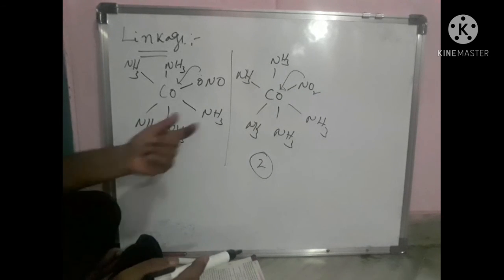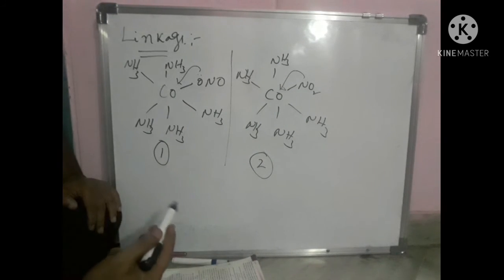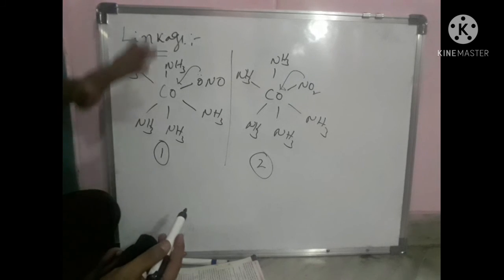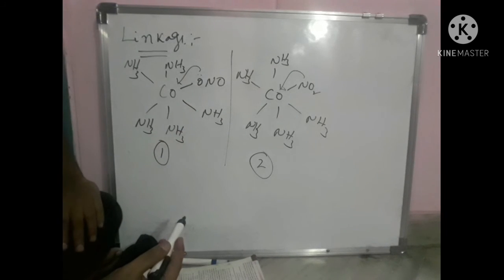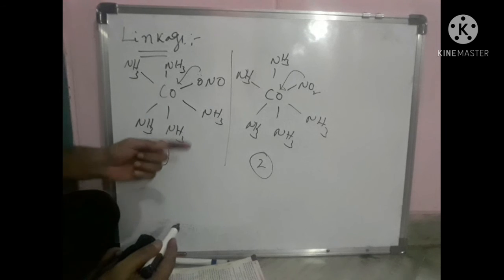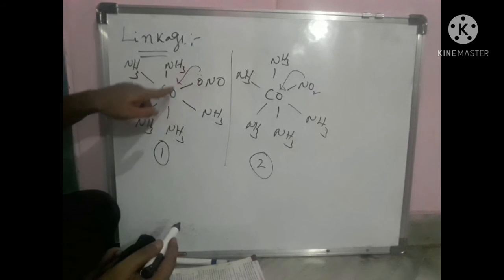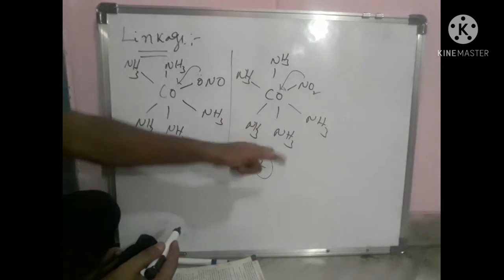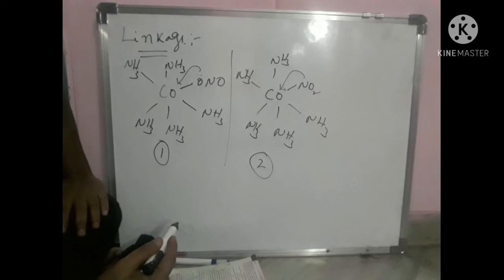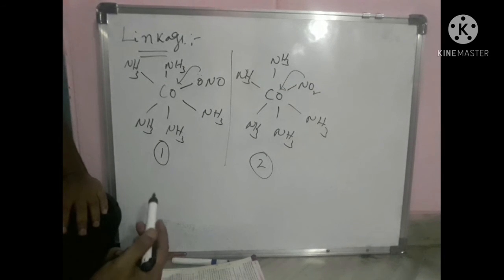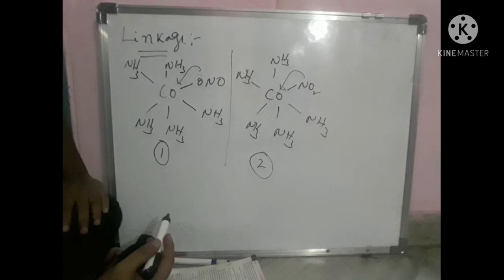So due to this difference we observe linkage isomerism when the compound has an ambidentate ligand.